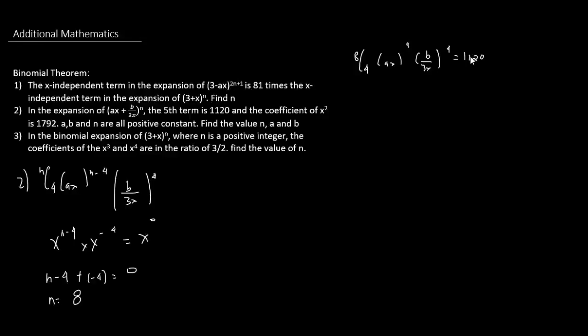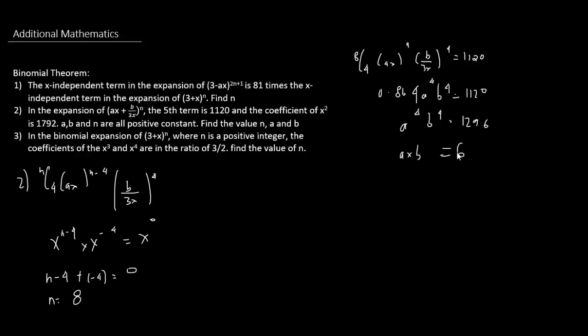So 0.864 a to the power of 4 and b to the power of 4 is equal to 120, right? So a to the power of 4 times b to the power of 4 is equal to 1296. And therefore, if we take the fourth root, we have 6. So ab is equal to 6, right?